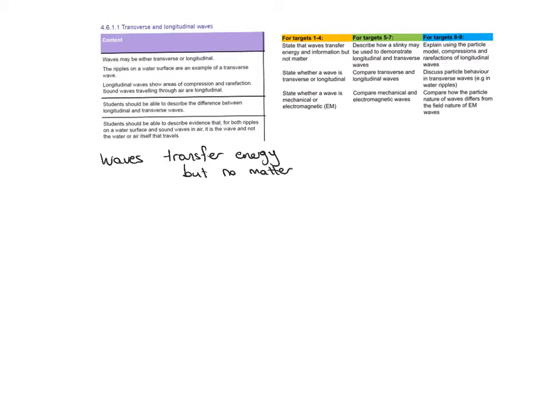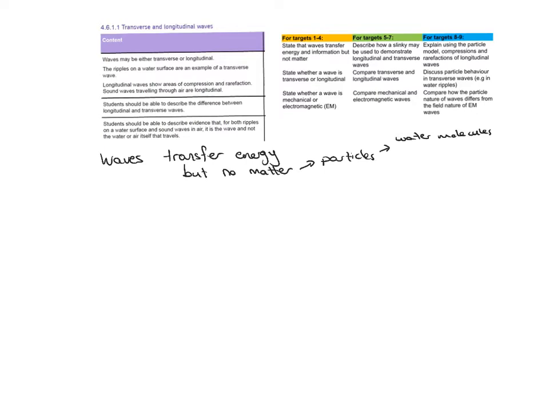When I talk about matter, we mean the particles that make up a substance. So particles could be, for example, water molecules in sea waves. They could be salt molecules. There could be anything that creates the structure. So waves simply transfer energy through vibration, but they do not transfer matter. And I will explain that in a bit.